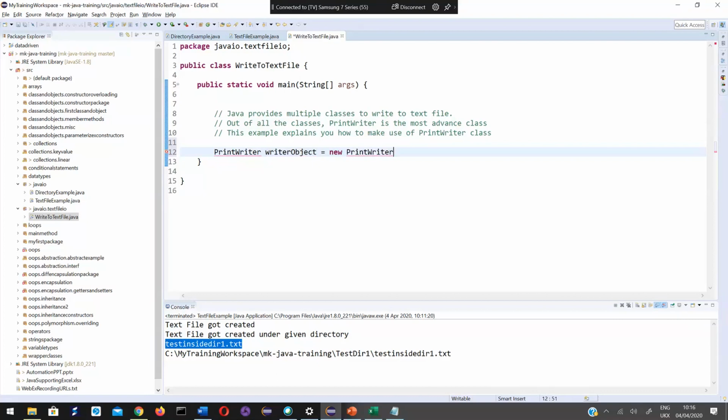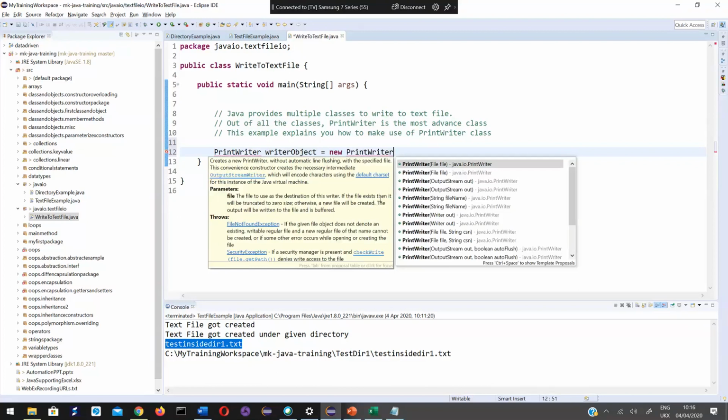When I press Ctrl+Space after typing the constructor name, see, there are so many constructors. One constructor takes a single parameter of type File.